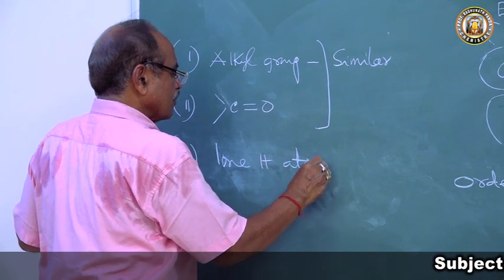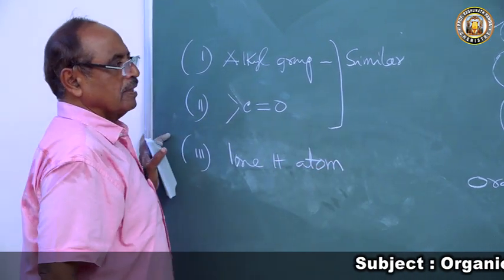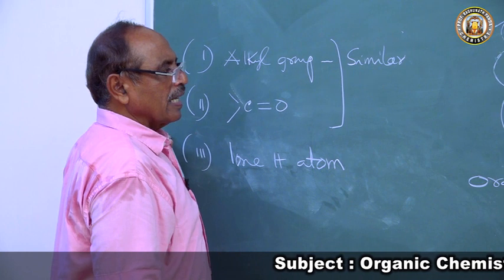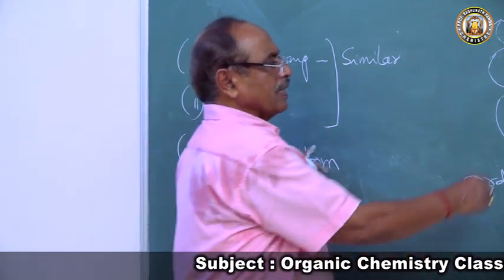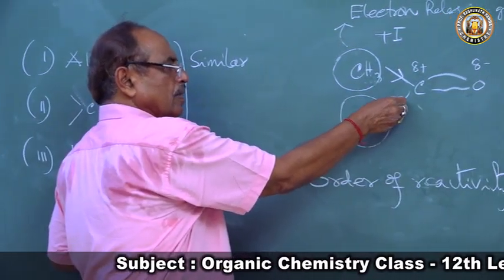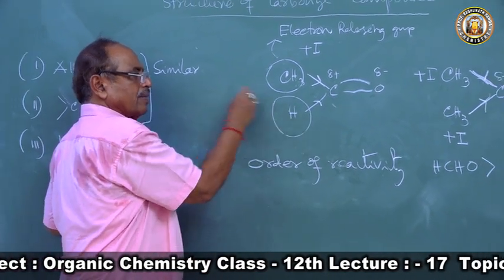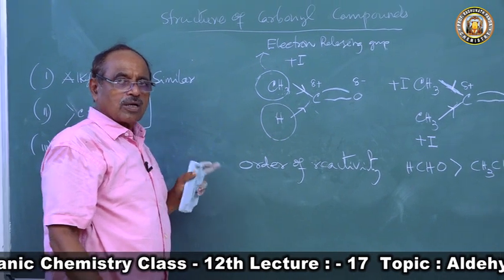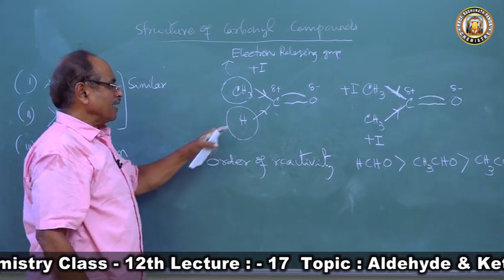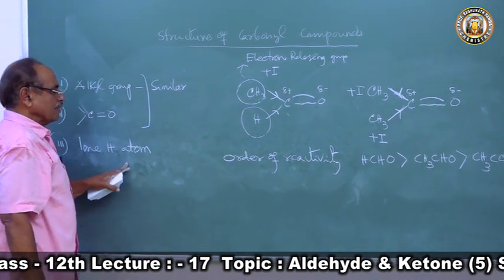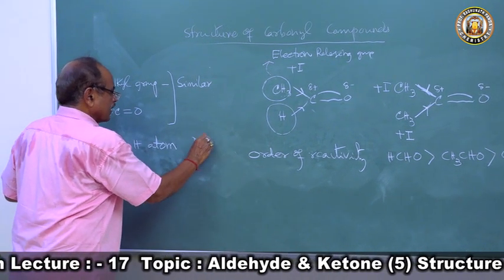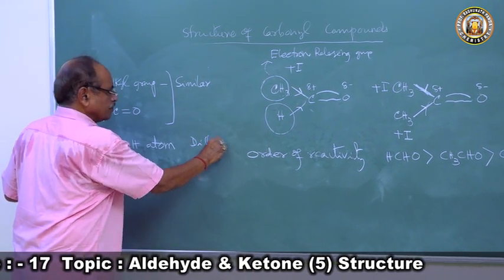So this hydrogen atom is also called acidic hydrogen atom. Why? Because there is a positive charge here, so there will be a displacement of electron towards carbon. So this hydrogen atom will have a delta positive charge. There is also acidic hydrogen atom and our lone hydrogen atom, they will differ in some reactions.